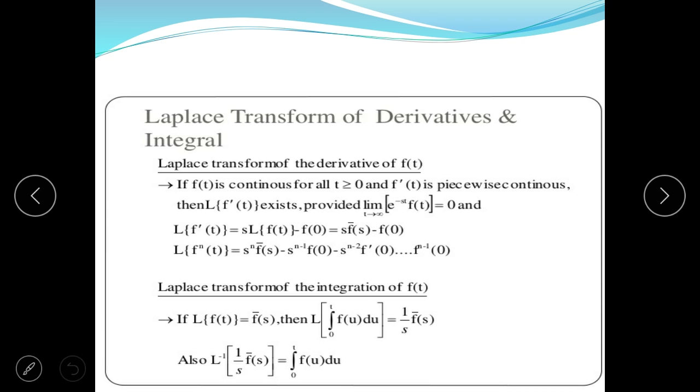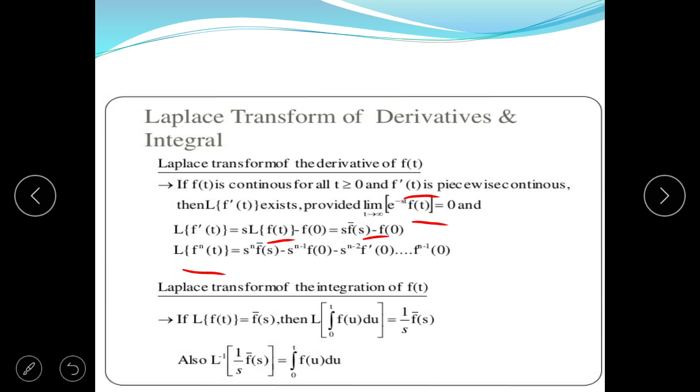So if f(t) is continuous for t greater than or equal to 0 and f dash t is piecewise continuous, then Laplace of f dash t exists provided limit t tends to infinity of e to the power minus st f(t) is equal to 0, and Laplace of f dash t is equal to s Laplace of f(t) minus f(0), that is equal to s f bar s minus f(0).